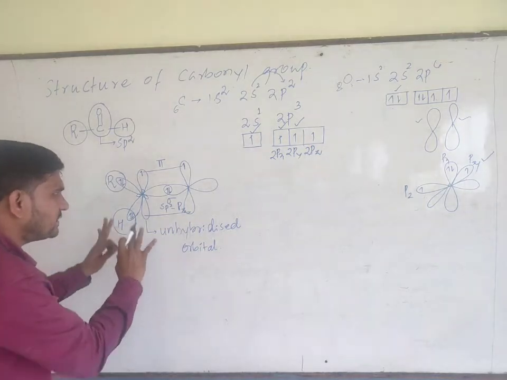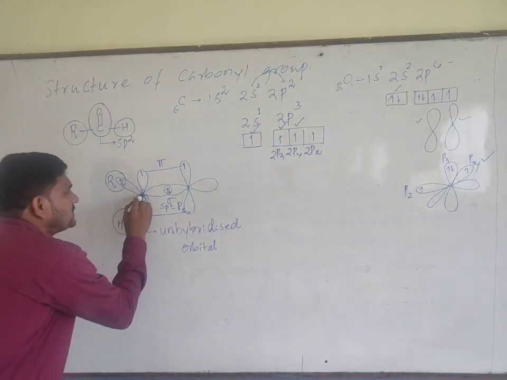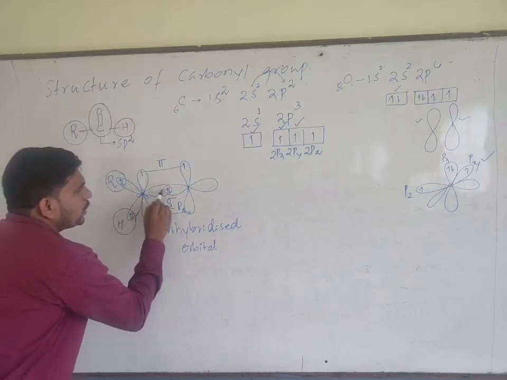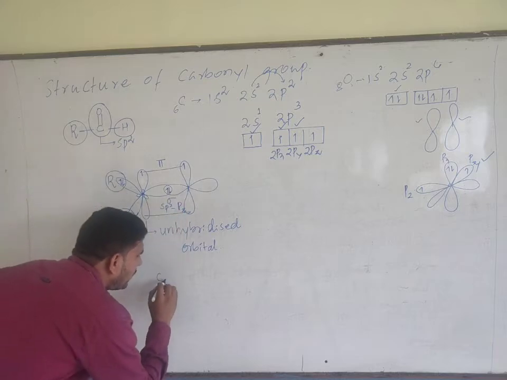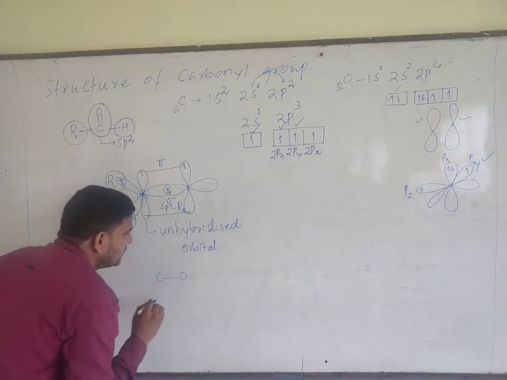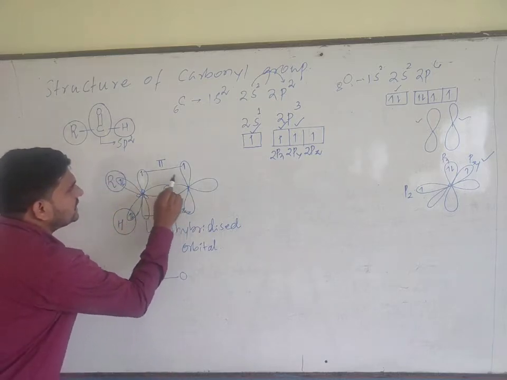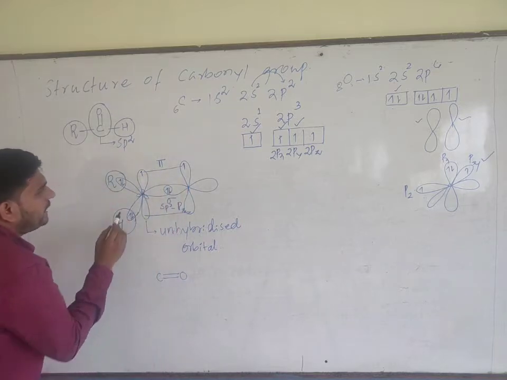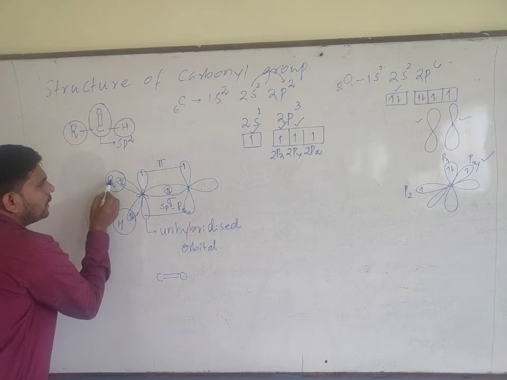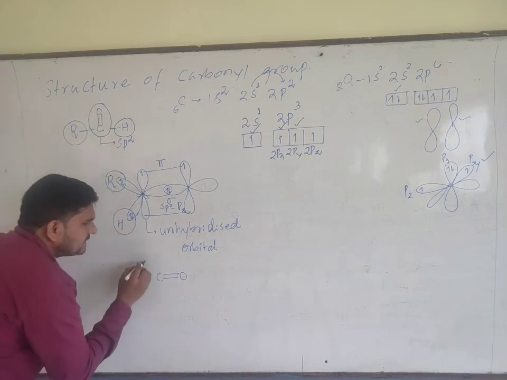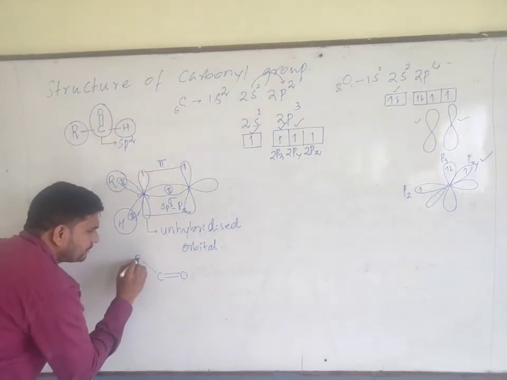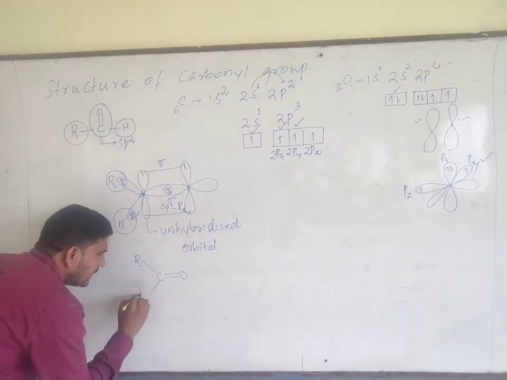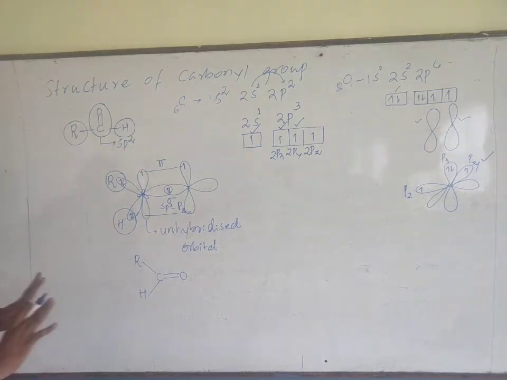Means the same can be written like this. Carbon to oxygen, there is a single sigma bond. Okay, and carbon to oxygen there is one pi bond, yes, double bond, and carbon to R there is a single bond, and carbon to hydrogen there is a single bond. Yes, this is the structure.